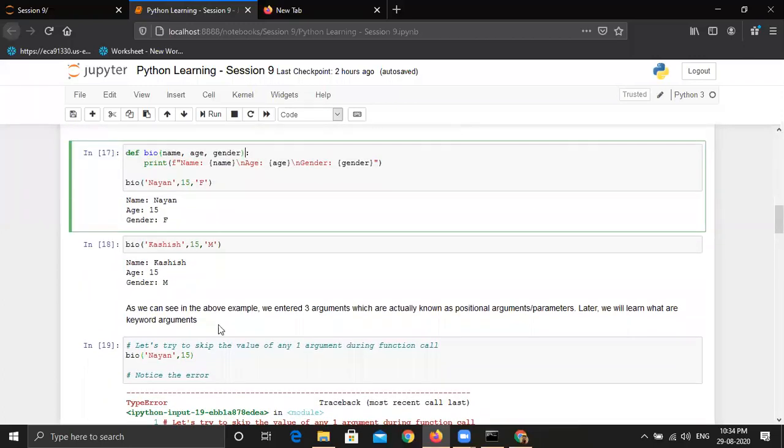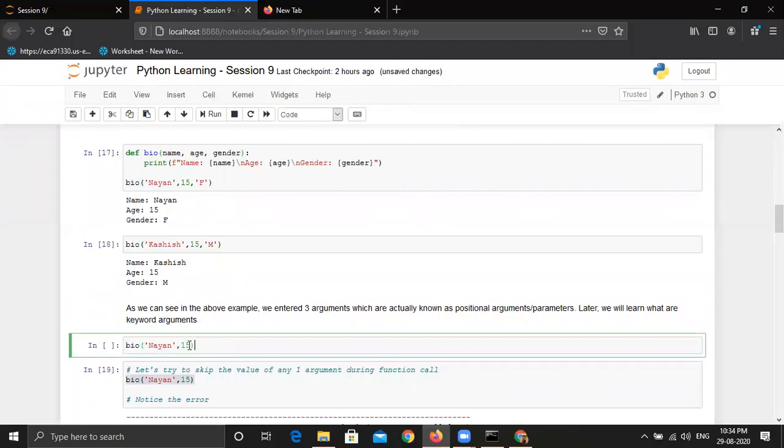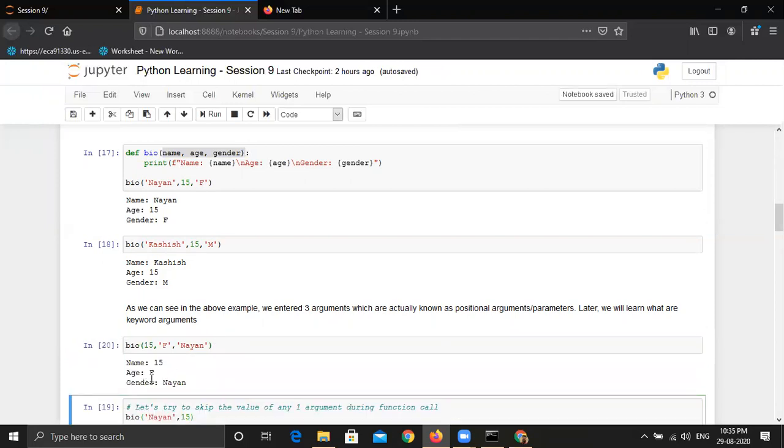But let's see how it will work if we jumble these values. Maybe I can add a new cell. If we jumble these values, maybe give 15 first, then f, then name. So we have jumbled the values: first we are giving age, then gender, and finally name. This will work and will not give any error, because we have passed 3 arguments and the function also requires 3 arguments. Let's see the output. You can see name is 15, age is f, but gender is name. Is it correct? Of course it's not.